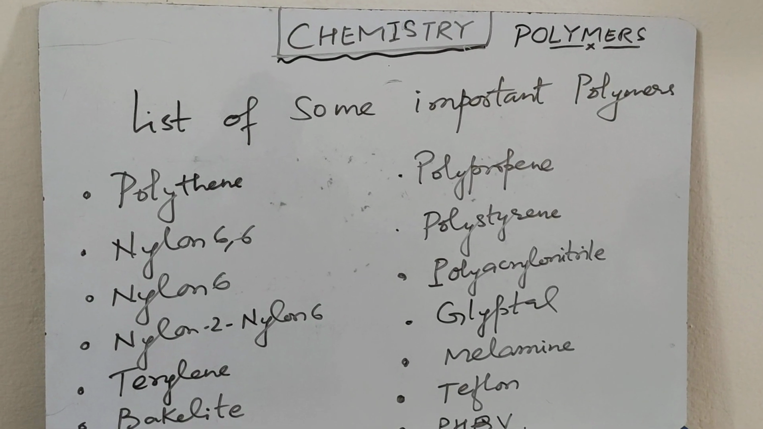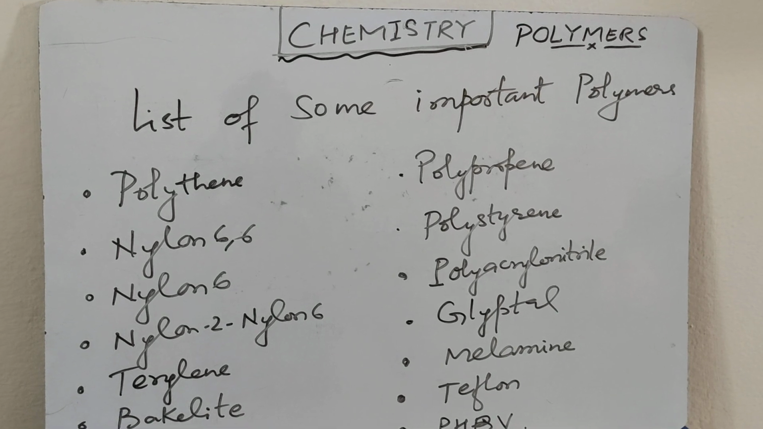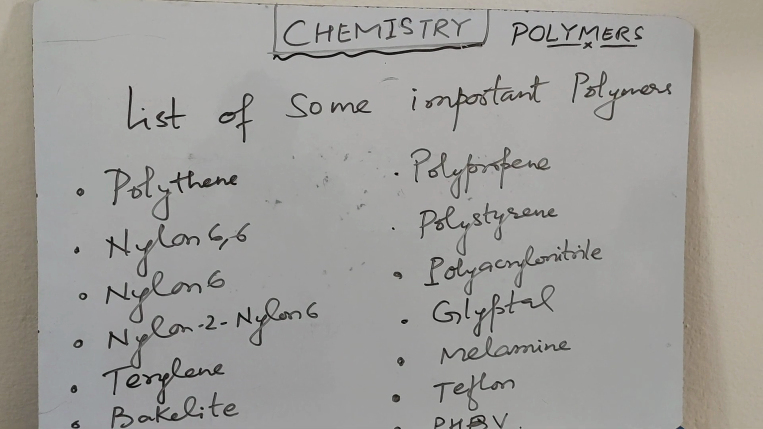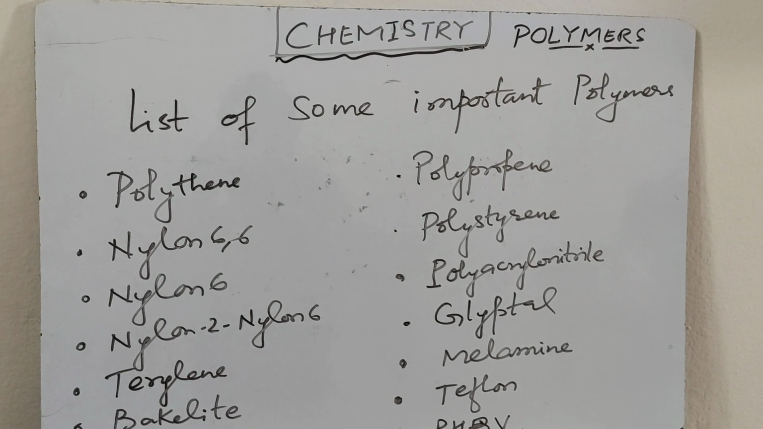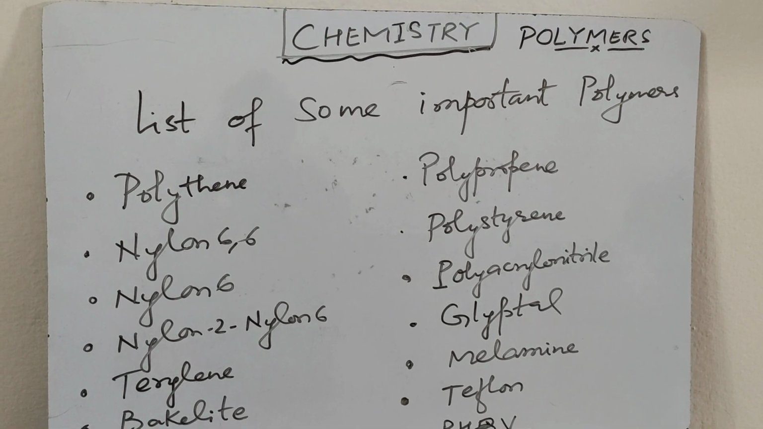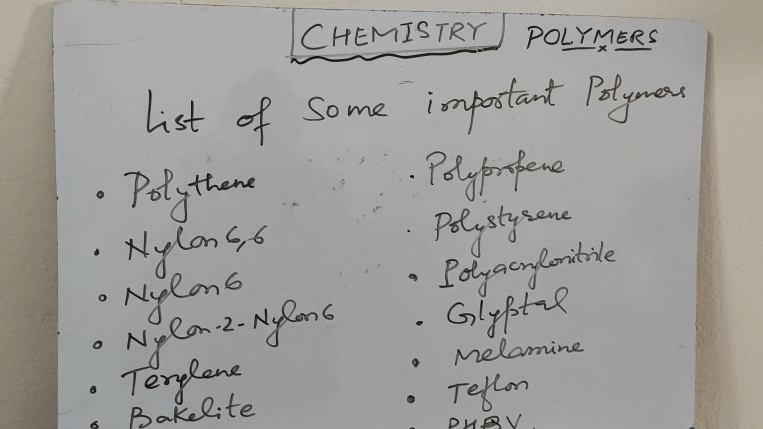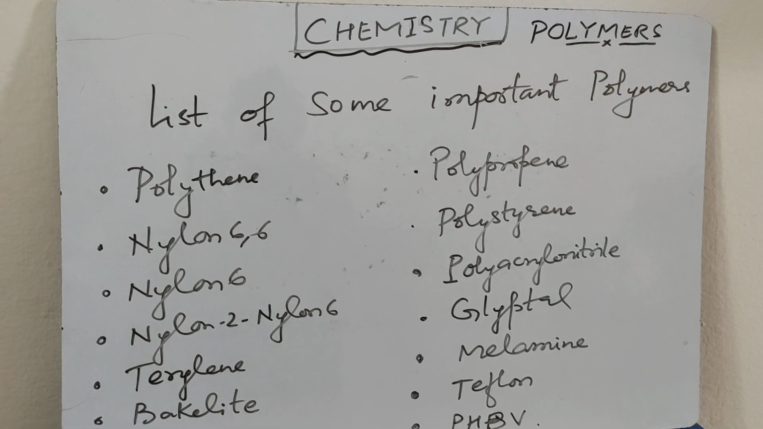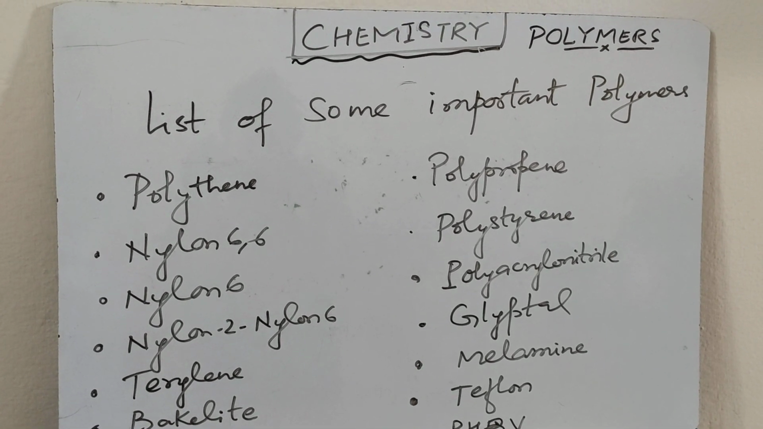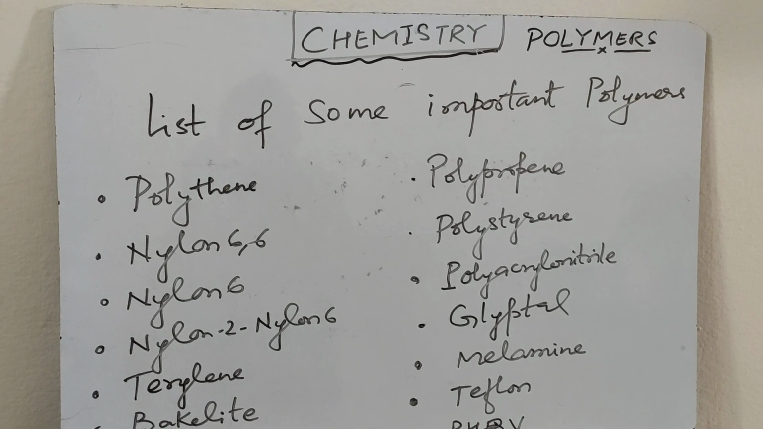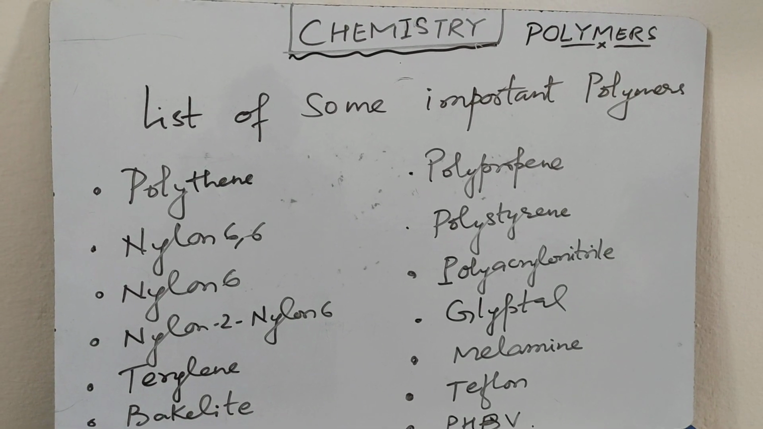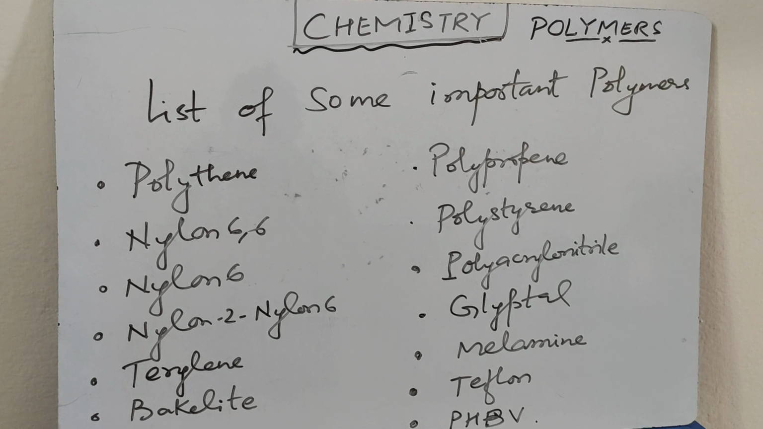Glyptal. Glyptal is a copolymer of ethylene glycol plus phthalic acid. It is used in lacquers and paints. Melamine polymer is formed by melamine plus formaldehyde. It is used in synthetic crockery. Teflon, the monomer of Teflon is tetrafluoroethene. It is used in non-stick cookwares.